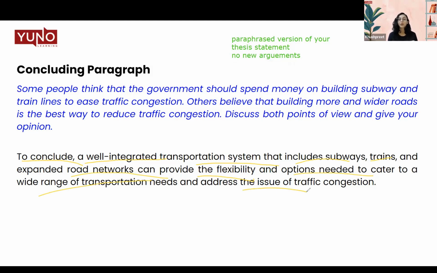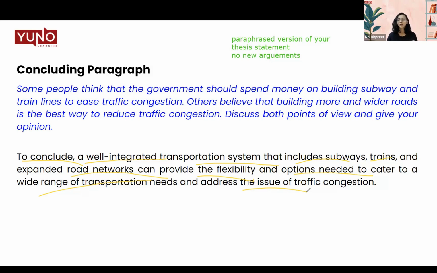So basically, what was our thesis statement? That all of these all-rounded systems should be created for this. That is what we have written in our conclusion, that a well-integrated transportation system that includes subways, trains, and expanded road networks can provide the flexibility as well as options needed to cater to a wide range of transportation. So flexibility is given by a well-integrated transportation system.